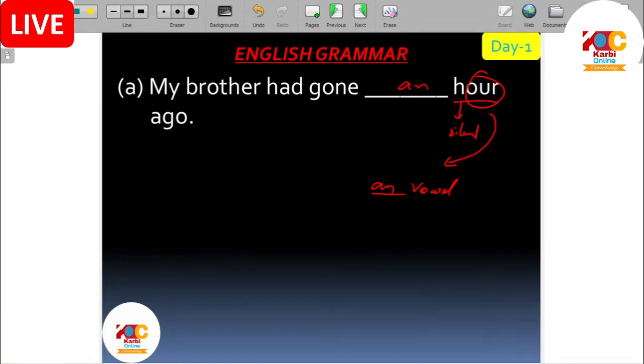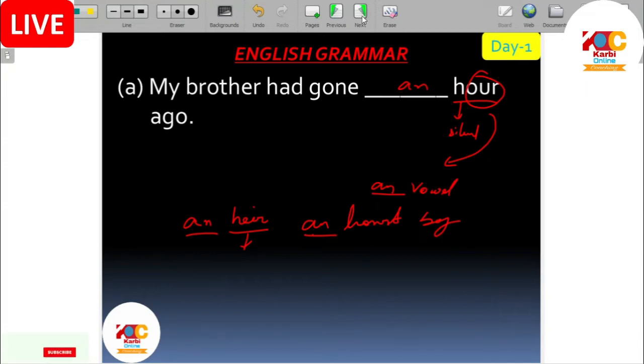Simple. Similar example, if I give you H-E-I-R, "an heir". Do you know the meaning of this? Son or daughter. An heir. Similarly, an honest boy or anything. An honest.